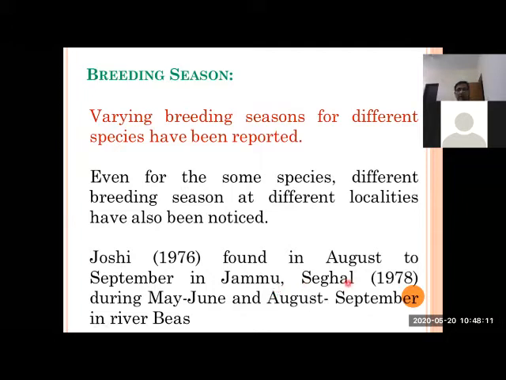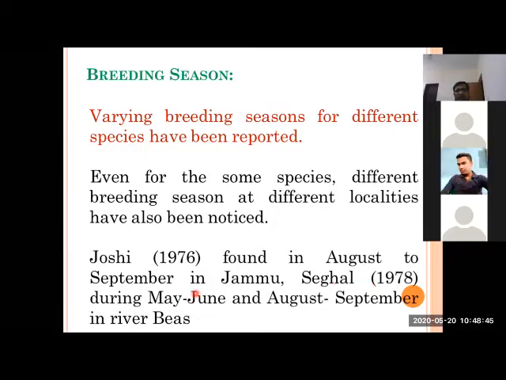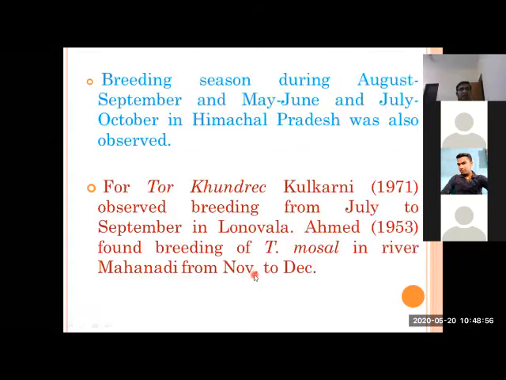Then Sahgal, again from Jammu University, reported in 1970 that this species normally breeds in May, June, and August, September in river Beas. This is quite interesting, that this species can breed in different seasons. Breeding during August and September, May, June, and even July, August has been reported from the Himalayan waters.